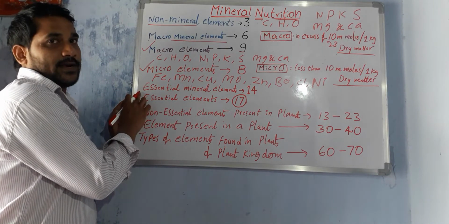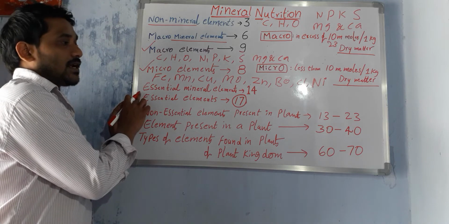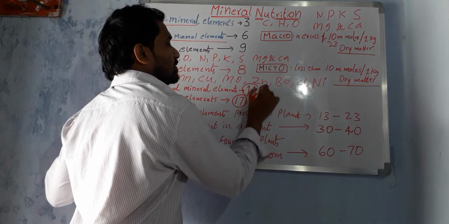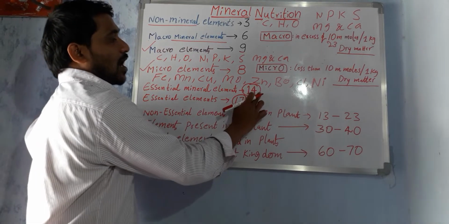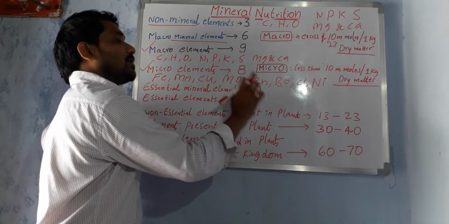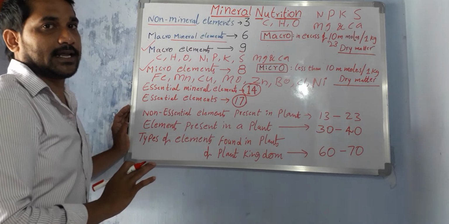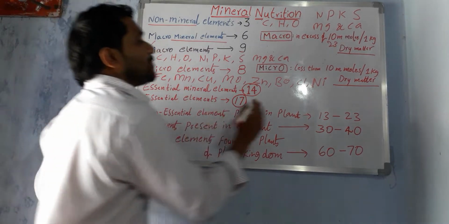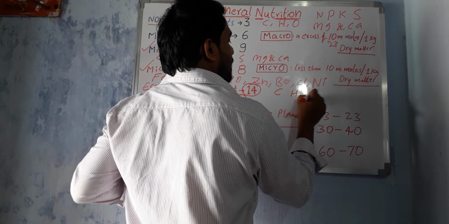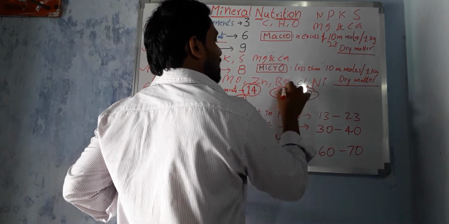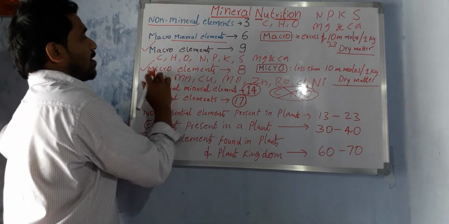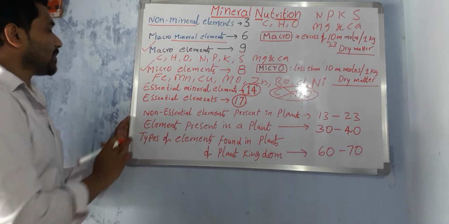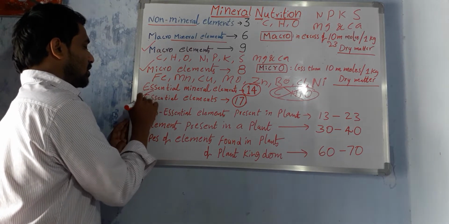Then come on to the next one. Essential mineral elements. How many essential mineral elements are required for plant growth and development? 14 elements. Except carbon, hydrogen, oxygen, all the remaining elements are considered essential mineral elements, right?